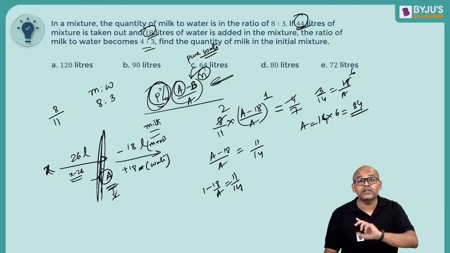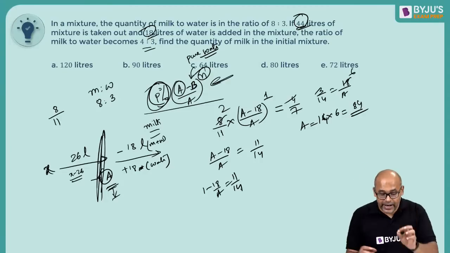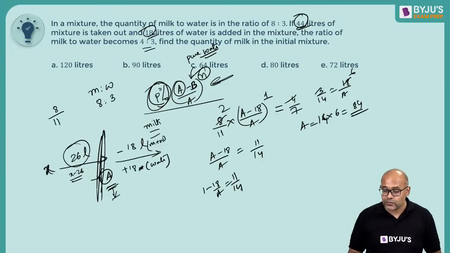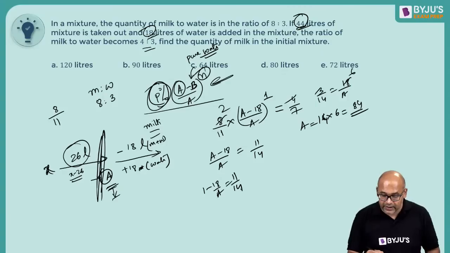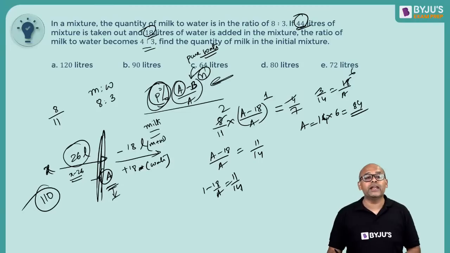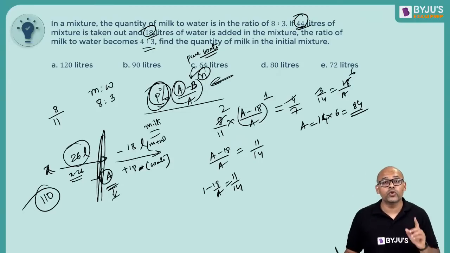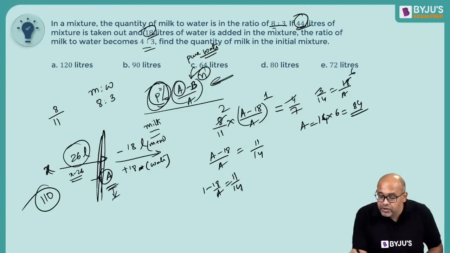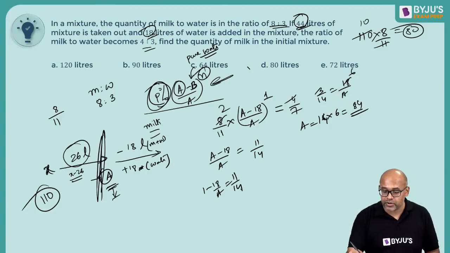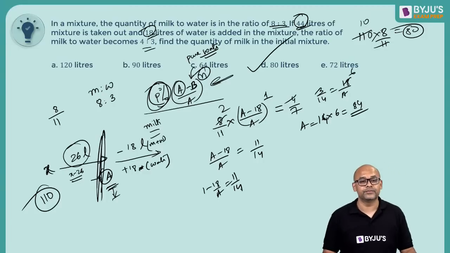But remember, A is not the total quantity. A is after taking out 26, which means 84 plus 26 is 110. So the total quantity at the beginning is 110. So now in the original mixture, what is the milk? 110 is the total quantity into 8 by 11. So 11 goes 10 times, so 8 tens are 80. Option D is the correct answer.